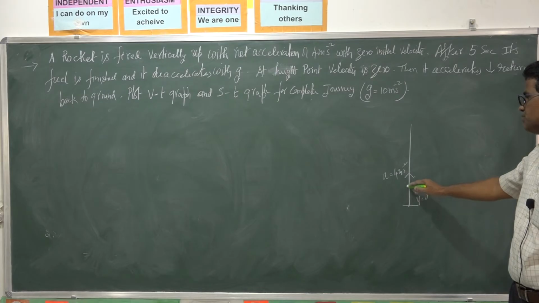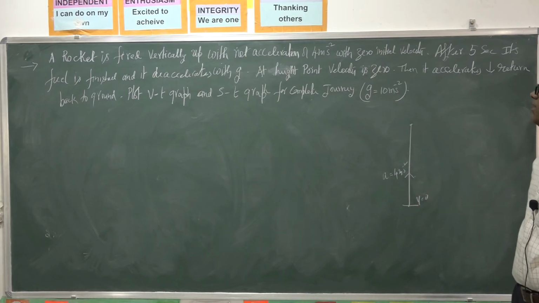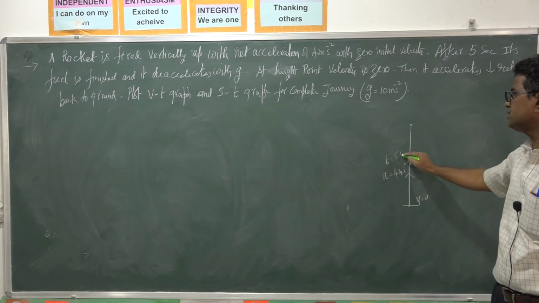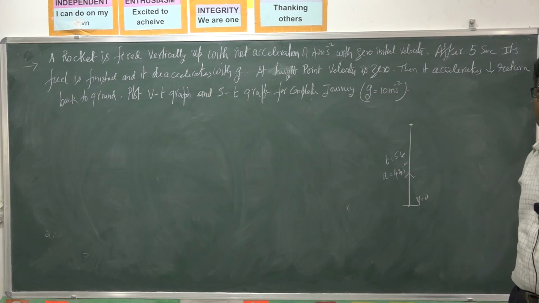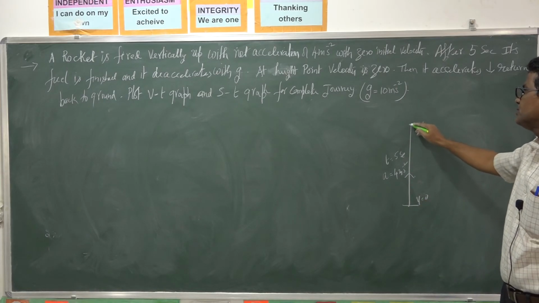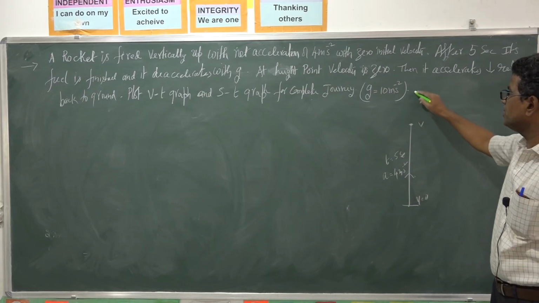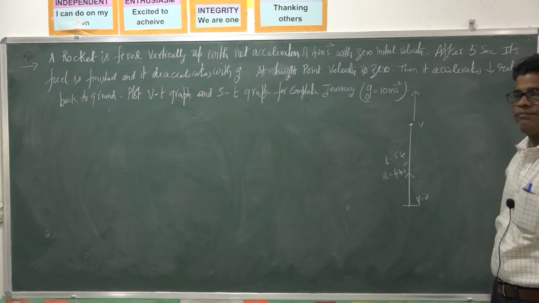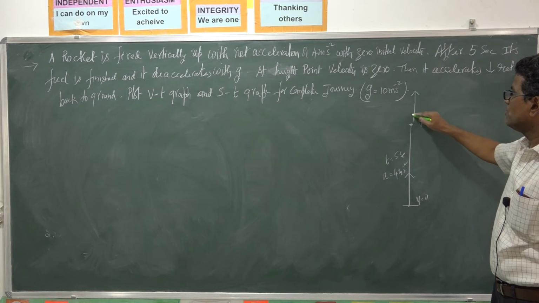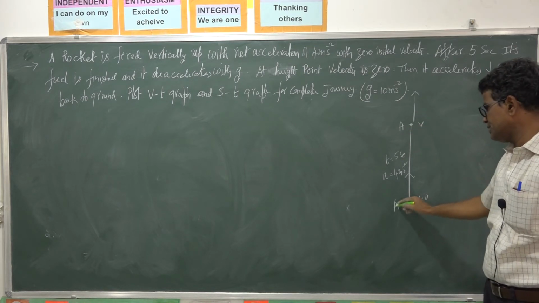After traveling 5 seconds, t is equal to 5 seconds, its fuel is over. At that time it has velocity v. It is equivalent to a body projected vertically up moving against gravity. So here the fuel will be over at A. So it is A, B.